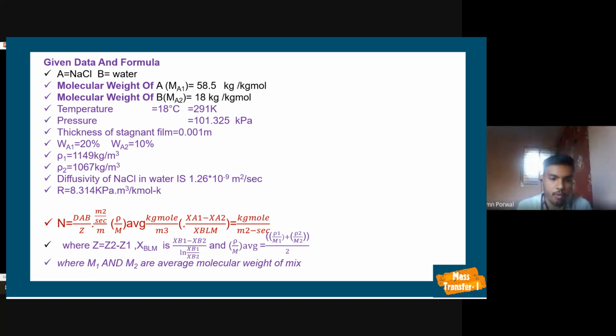Now we are using the formula N equals DAB by Z into rho by M average into XA1 minus XA2 by XBLM. Here the unit of DAB is meter square per second, the unit of Z is meter, and the unit of rho by M is kg mole per meter cube. So overall we get the unit of N as kg mole per meter square second. Here Z is Z2 minus Z1. XBLM is the logarithmic mean of the mole fraction of B, that is xB1 minus xB2 divided by ln of xB1 by xB2, and rho by M average is equal to rho 1 by M1 plus rho 2 by M2, divided by 2. Here M1 and M2 are the average molecular weights of the mixture.